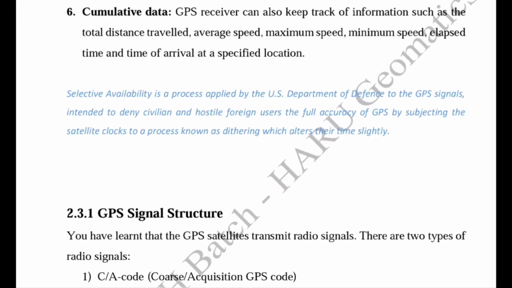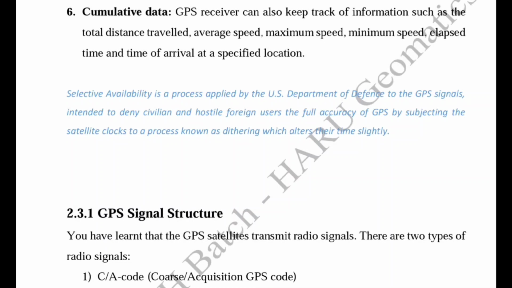As we have understood the concept of selective availability, if we take a glance, selective availability is the concept that intentionally degrades the accuracy of the GPS position calculation for civilian or hostile foreign users, which denies us the full accuracy of the GPS.